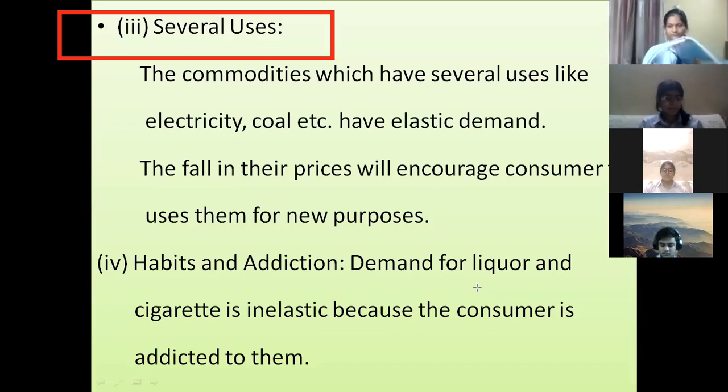We were using it for drinking, for tea, for coffee. We were eating it as paneer. We were making curd out of milk. So we were using it in several ways because its price was low. That means any commodity which has these several uses.